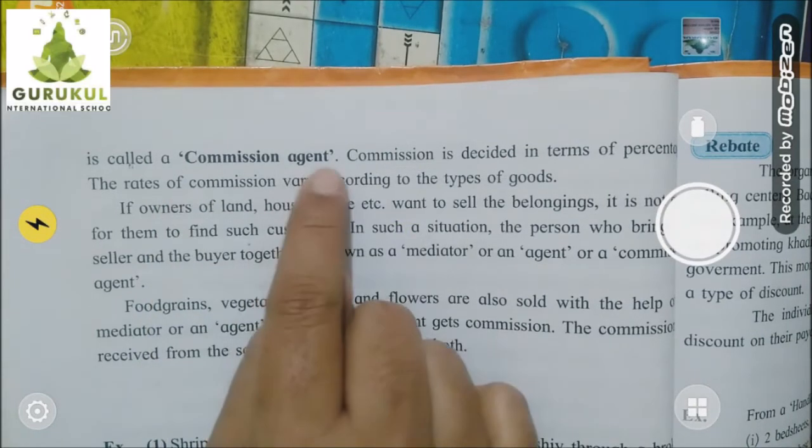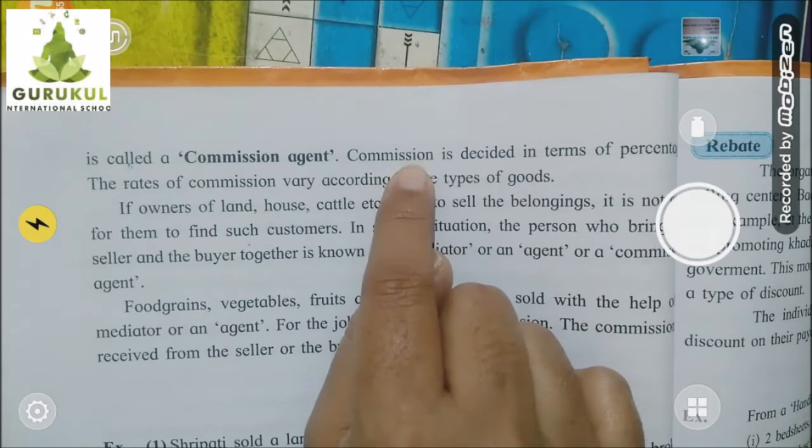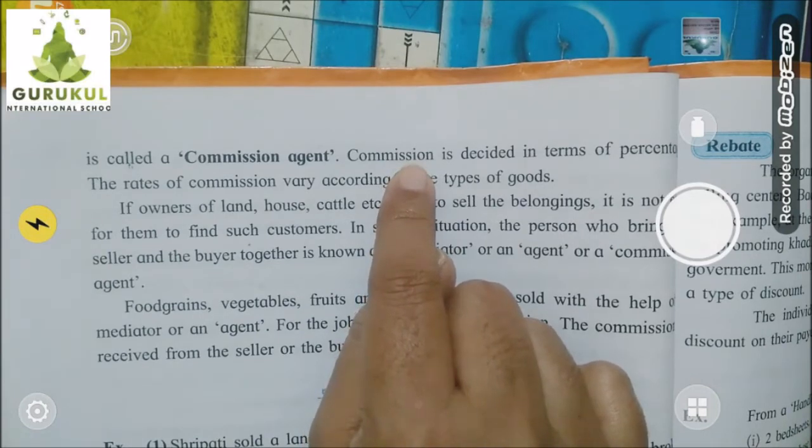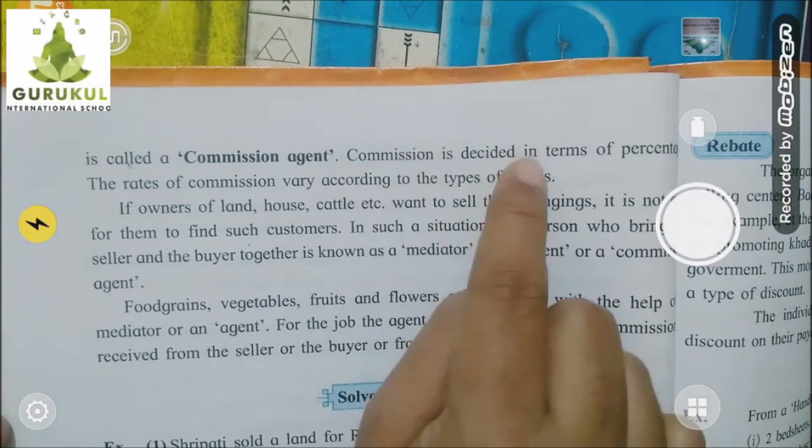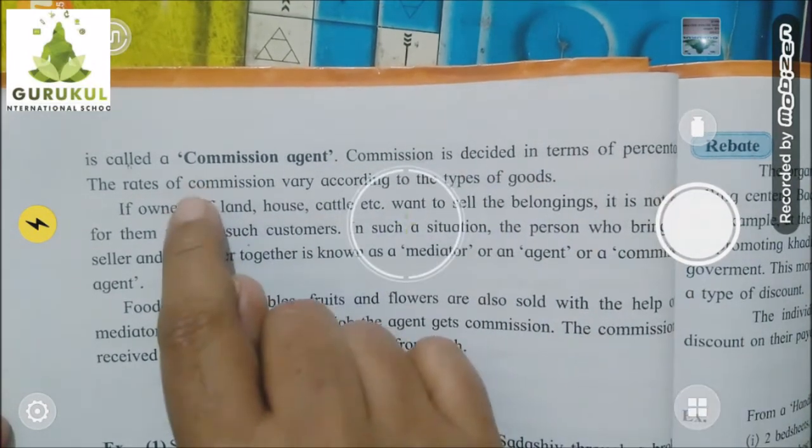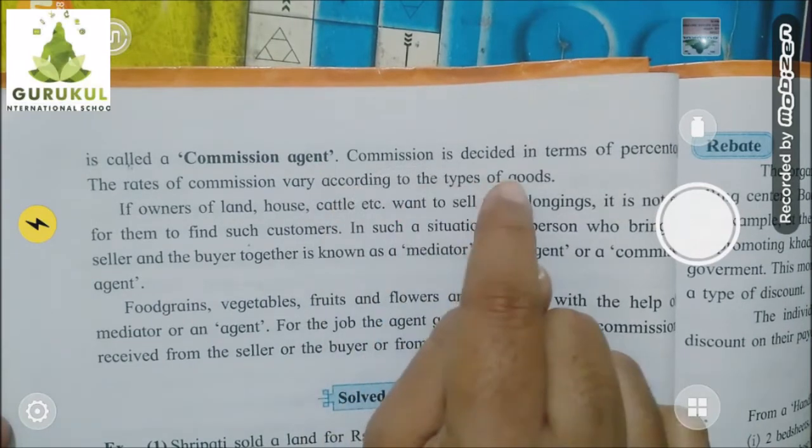Understood? It is not like that 20 rupees I will give you, or a manufacturer said 4 rupees I will give you for this work. It is decided in terms of percentage. Suppose you have sold 1000 rupees of goods of that company, and they have decided 2% as commission, then 2% of 1000 he will get. Suppose he sold 4000 rupees of goods, then 2% of 4000 rupees that commission agent will get. Understood? So it is decided in percentage form. The rates of commission vary according to the types of goods.